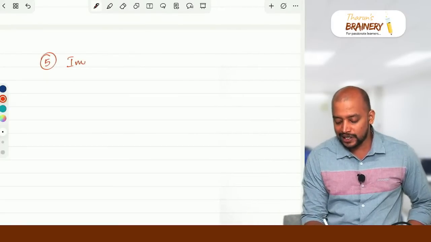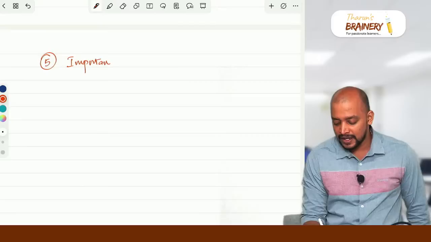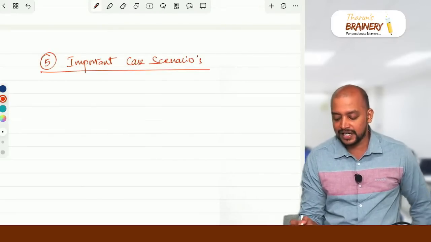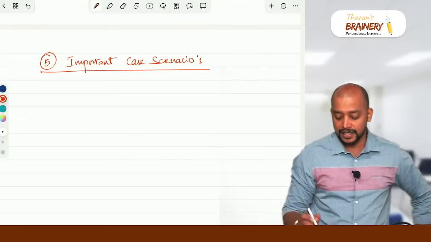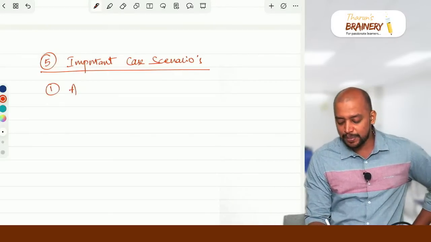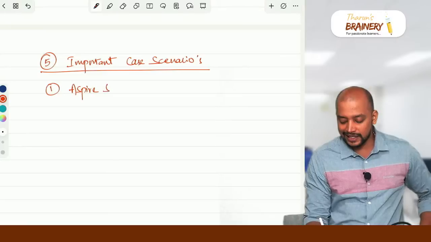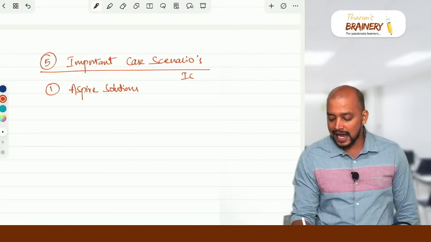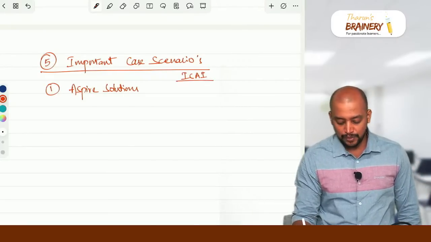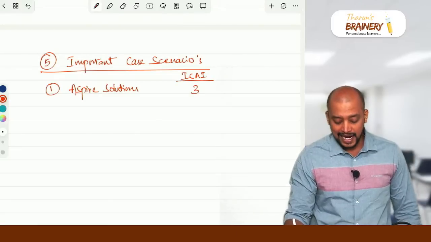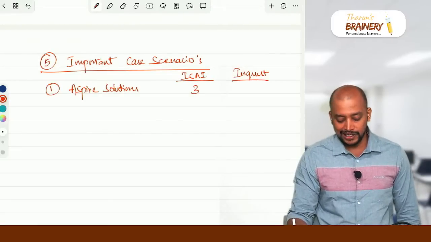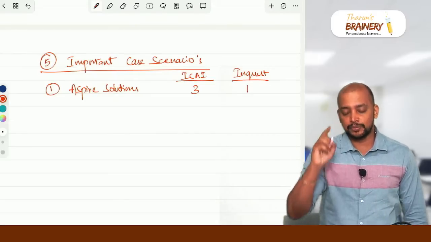5 important case scenarios. I'm just giving the page number reference, like a case scenario number reference. First, as per solutions, one case scenario is there. This is case scenario number 3 in the ICA booklet, and if you have our MCQ book, in our book it is case scenario number 1.